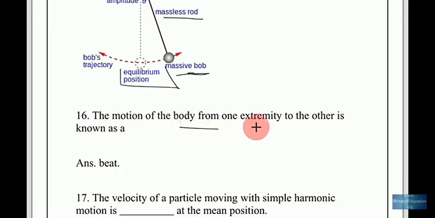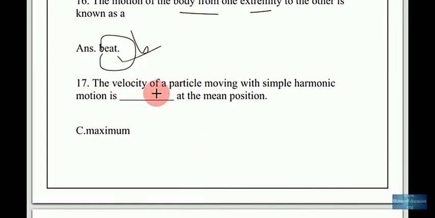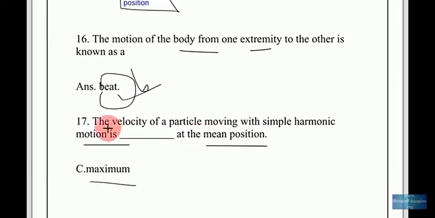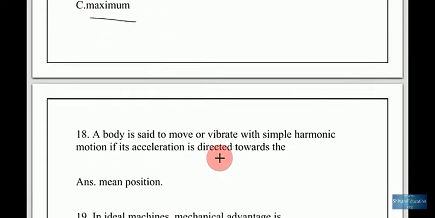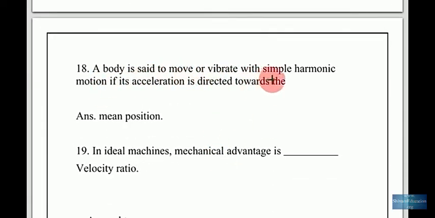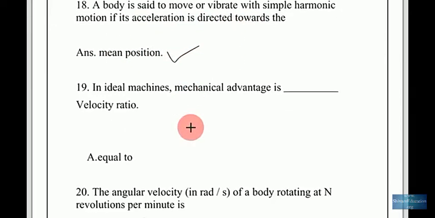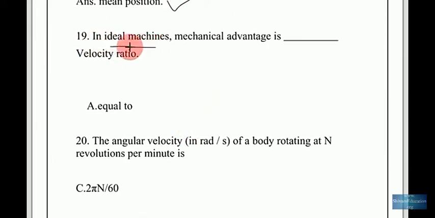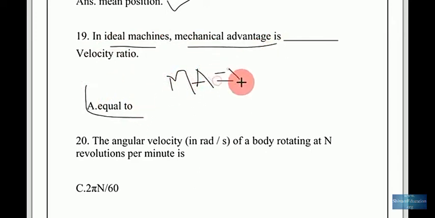The motion of the body from one extremity to the other, that is known as a beat. So remember, the motion of the body from one extremity to the other is known as a beat. The velocity of a particle moving with simple harmonic motion is maximum at the mean position. A body is said to move or vibrate with simple harmonic motion if its acceleration is directed toward the mean position. In an ideal machine, mechanical advantage is equal to velocity ratio.